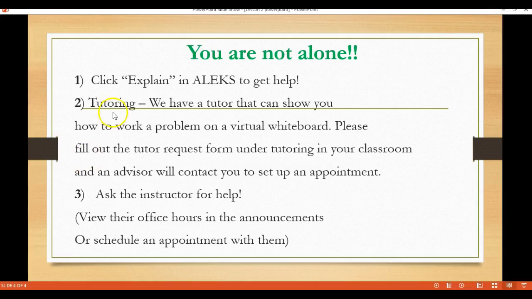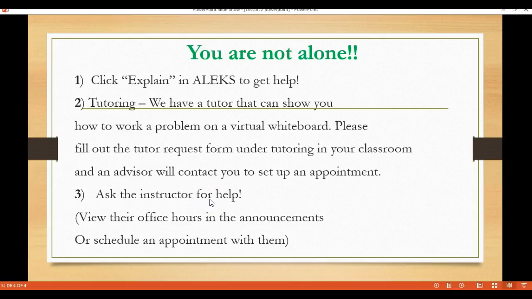Your second option is tutoring. We have a tutor that can show you how to work a problem on a virtual whiteboard. Fill out the tutor request form under Tutoring in your classroom and an advisor will contact you to set up an appointment. And the third option you have is to ask the instructor for help.